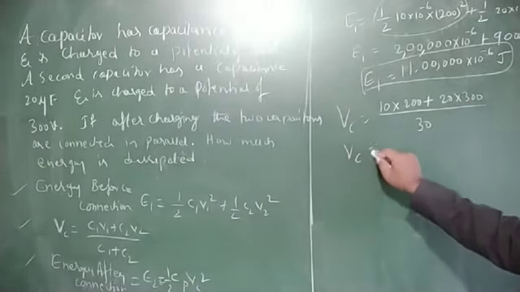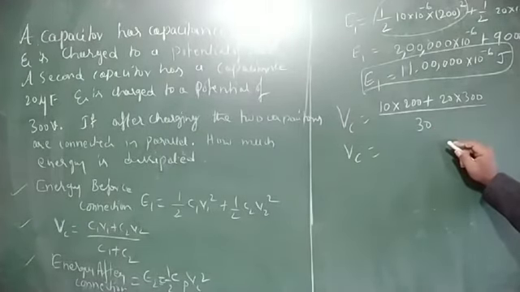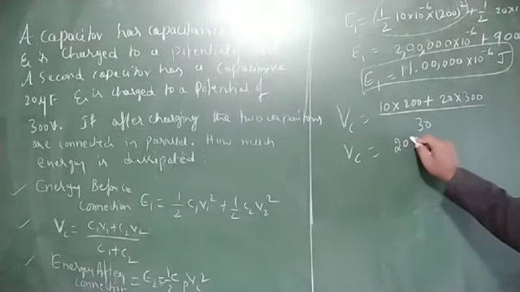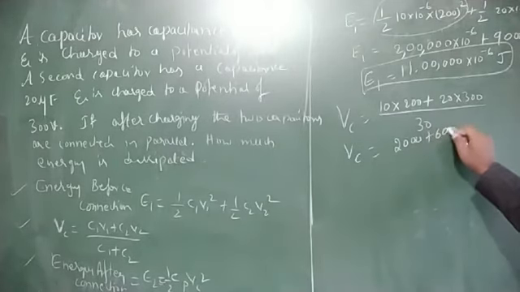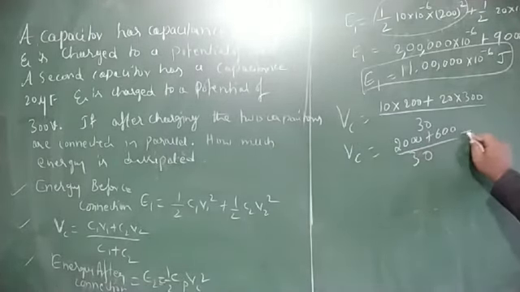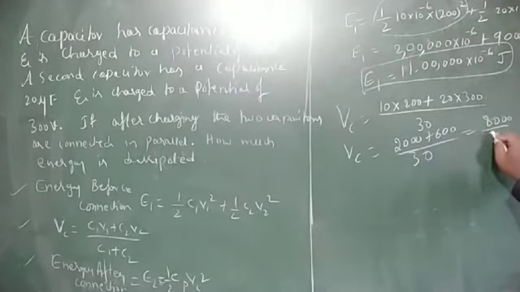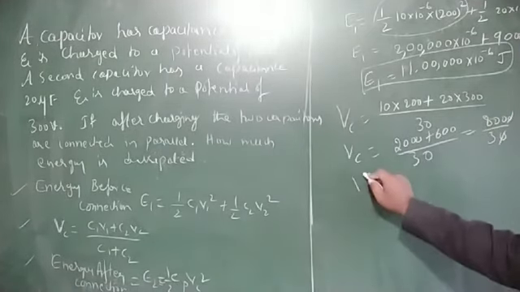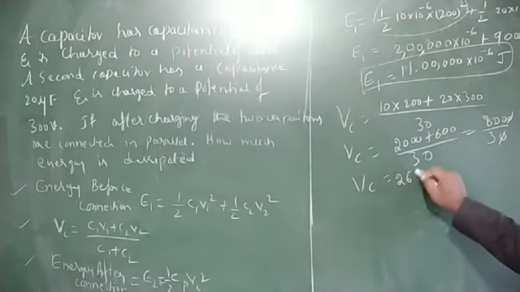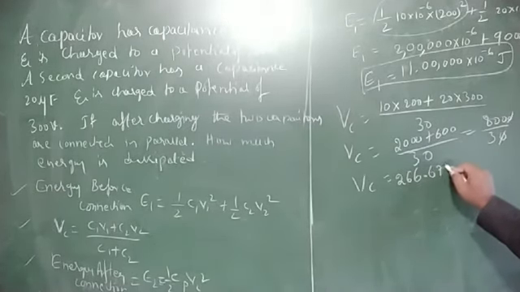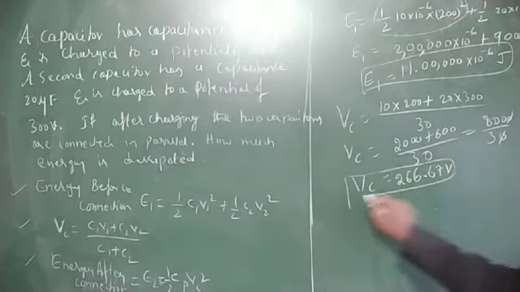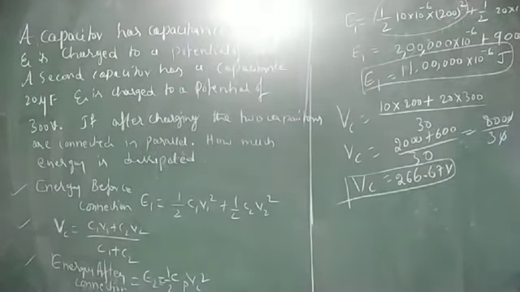Therefore, Vc is equal to 2000 plus 6000 divided by 30, that is 8000 divided by 30, so Vc is equal to 266.67 volt. The common potential after being connected in parallel is 266.67 volt.